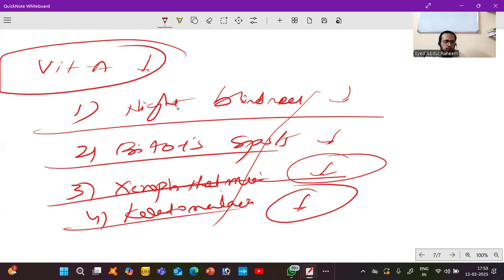So night blindness. In night blindness, what will happen? There is a difficulty in seeing in low light, like night, mostly night. So what do you have to do? We have to increase the intake of vitamin A rich foods. Along with vitamin A, you have to take a balanced diet. This is the important treatment.